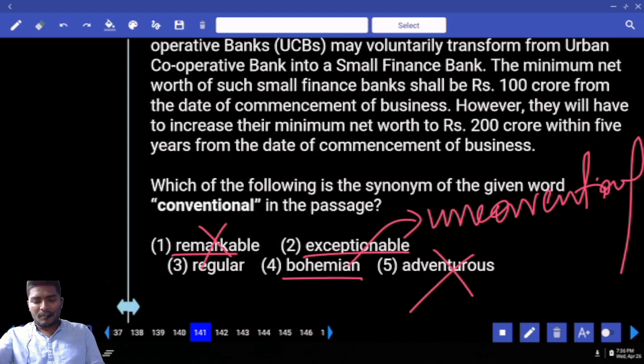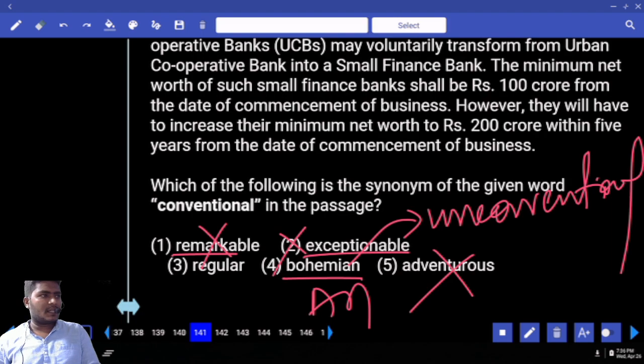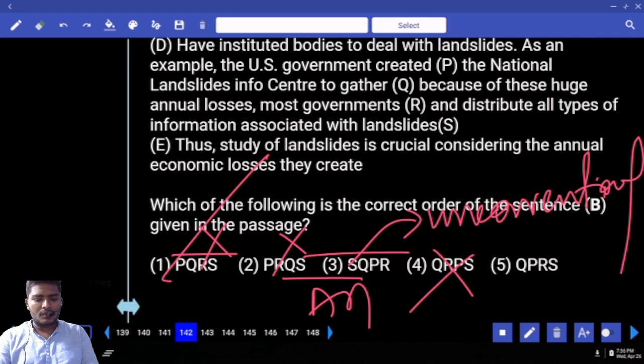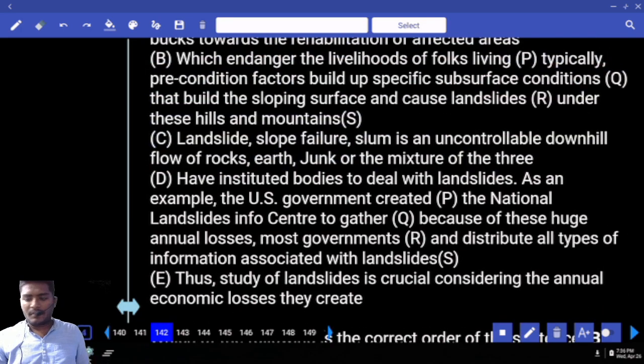Exceptionable, which is out of exceptions. Regular. Second one is out. Fourth one is antonym. Now what can be your answer? Can you tell me? Third one, direct answer. You can directly answer without going to the options also. Next one, your favorite section.